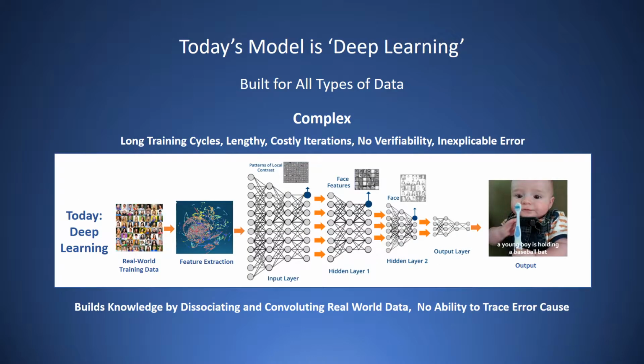Deep learning is the dominant form of artificial intelligence today. Deep learning has made fantastic strides over prior artificial intelligence models, enabling machines to play chess, drive cars, trade stocks, make discoveries, and help businesses run better. But deep learning is also complex, costly, and as we will see, prone to occasional, inexplicable, and potentially dangerous error.